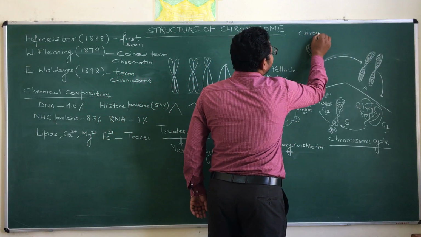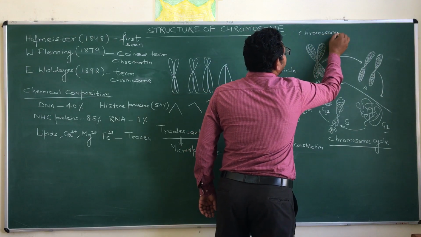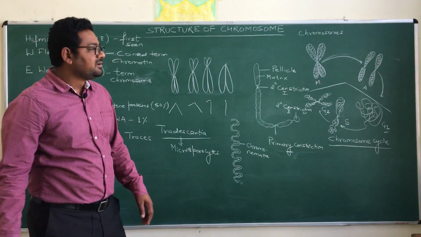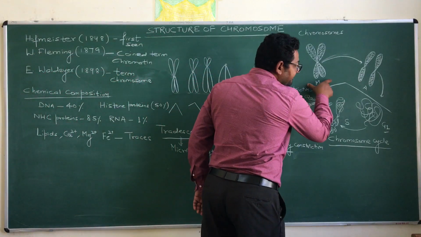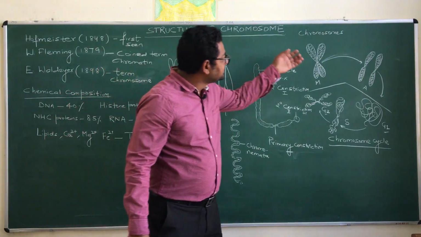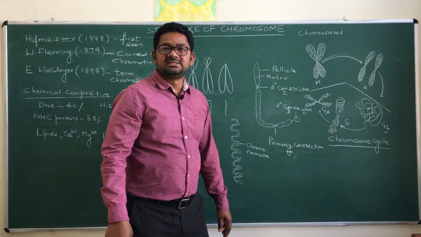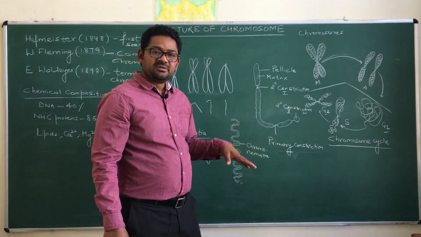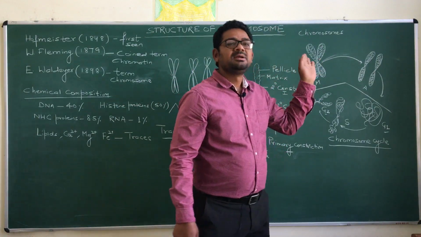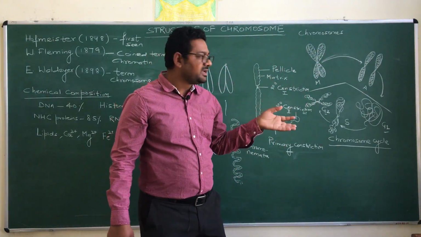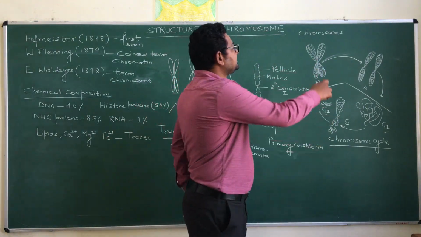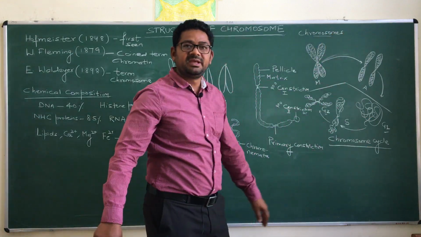In this M phase, there are various subphases: prophase, metaphase, anaphase and telophase. During the metaphase, this is the best phase at which we study these chromosomes. This is the best stage in which we can study the chromosome in a very perfect way. Either in the late prophase or in the metaphase, we can easily study this structure, the chromosome, in a better way.